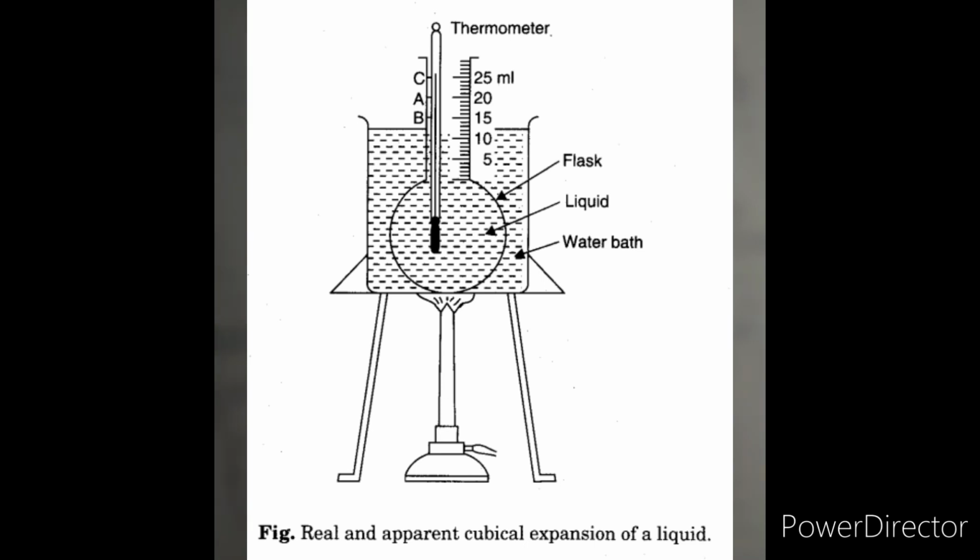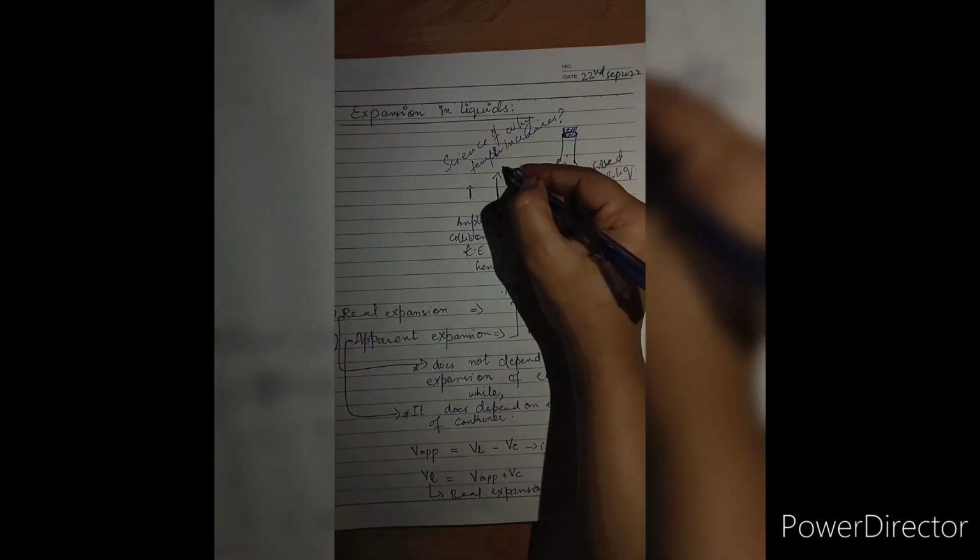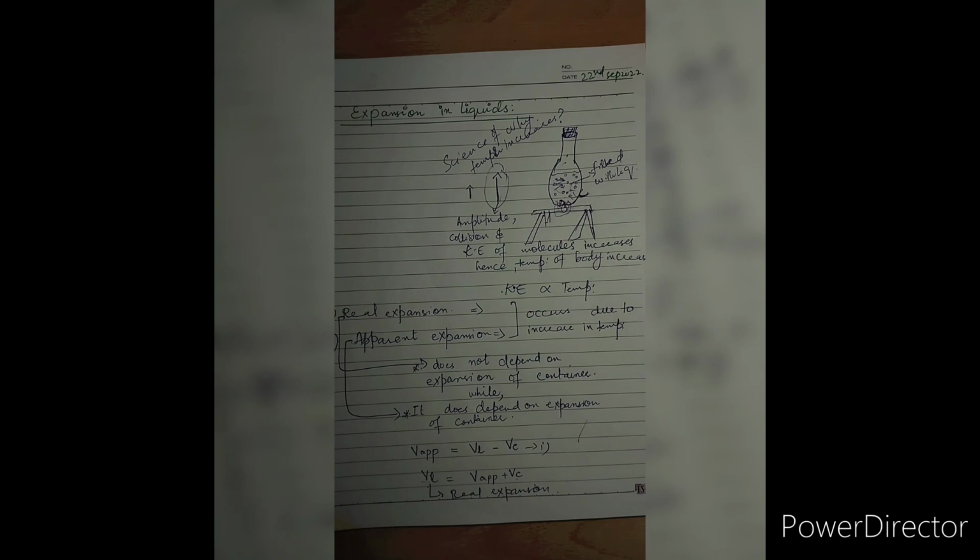The science behind the expansion of any body is that whenever we provide heat, the molecules of the body, either liquid or solid, start vibrating at higher amplitude. That is why the collision increases, hence the kinetic energy of the body increases, the temperature increases, and the body expands as the amplitude is greater now.